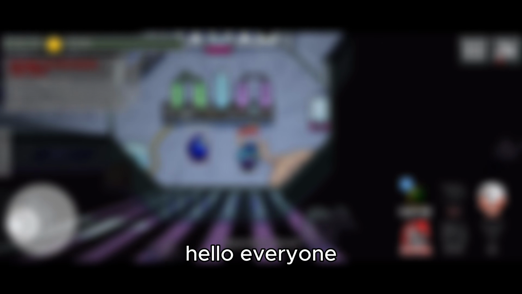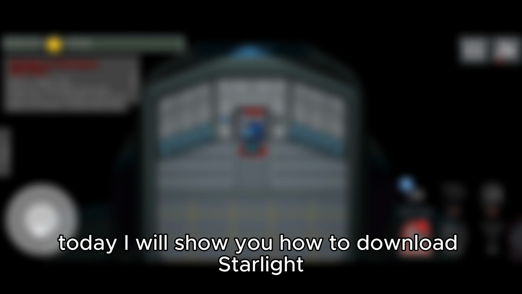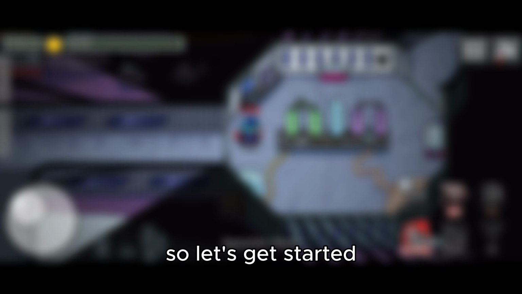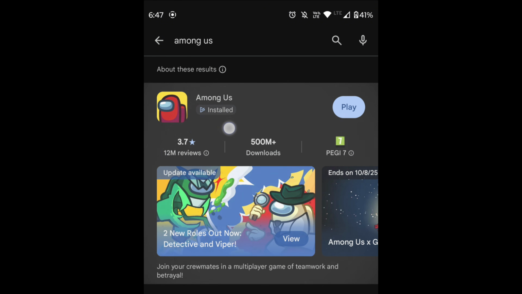Hello everyone. Today I will show you how to download Starlight and how to install mods. So let's get started. First, you need to have Among Us installed.